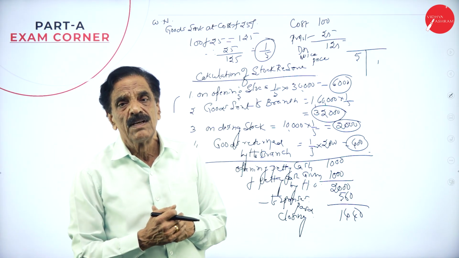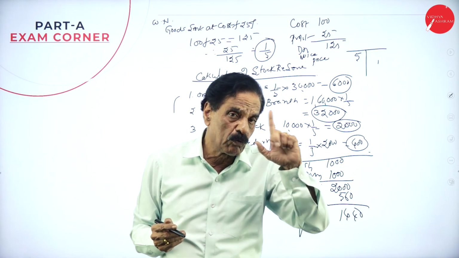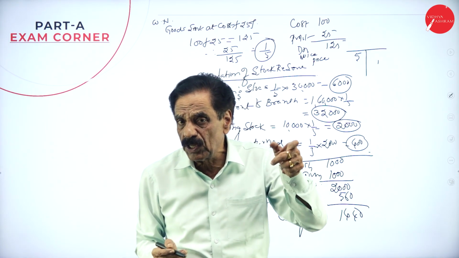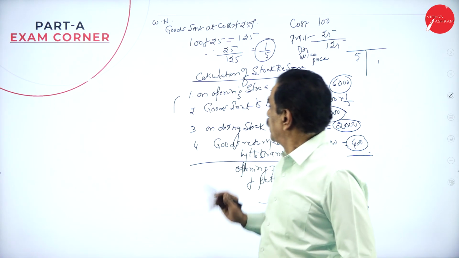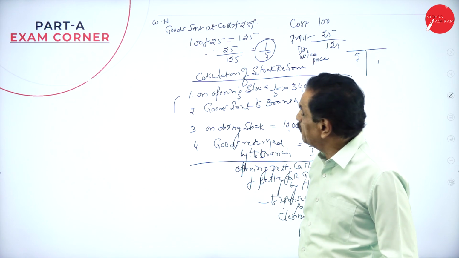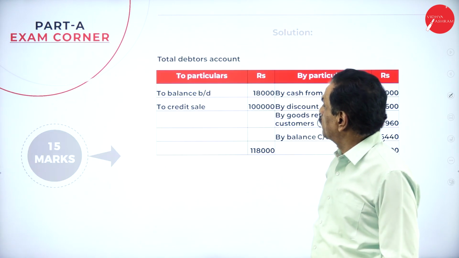The difference is 4. On this basis, we have done one for opening stock, one for closing stock, one for goods sent to branch, one for goods returned by the branch. So this will come as a major question. So we'll move on to the next one.